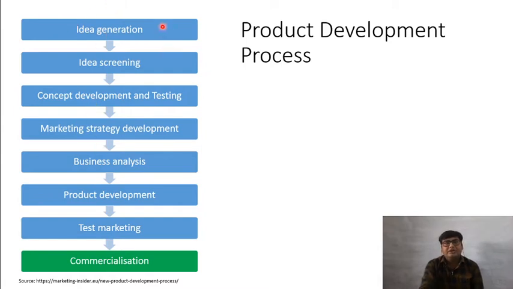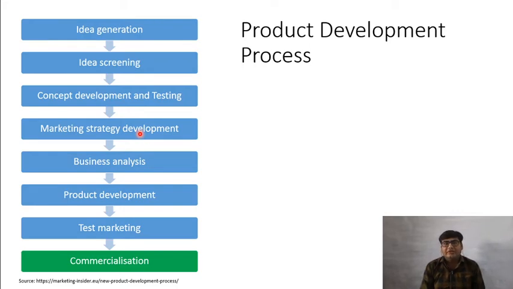It starts with idea generation. We generate some ideas using brainstorming. There will be hundreds and thousands of ideas. Then we screen those ideas. We reduce the number of ideas by various methods. Then we develop concepts and test them. Then we do marketing strategy development. Once we have a product, we think about how to market this product.